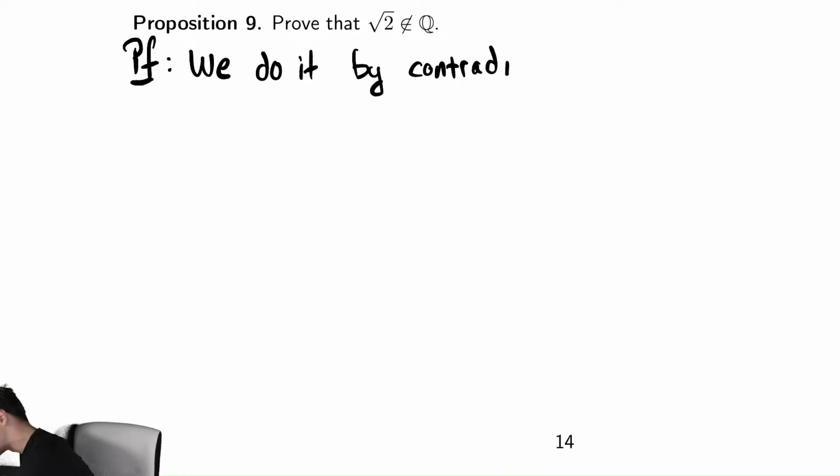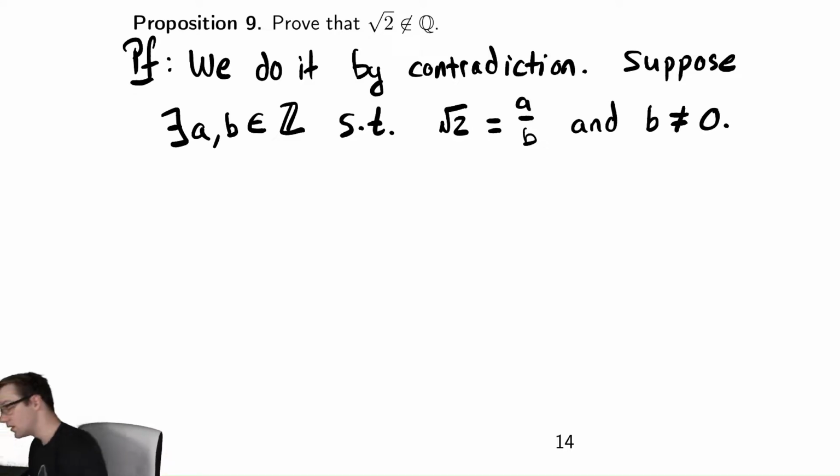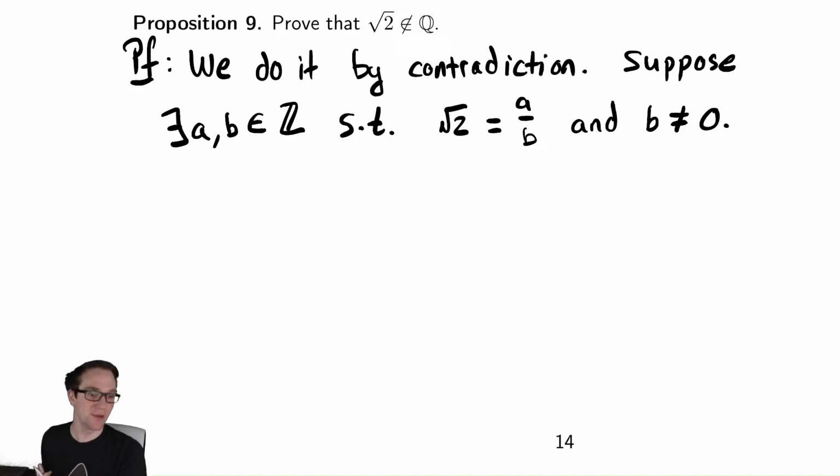Contradiction. And then we're going to state what that means. Suppose there exist two integers, a and b, in the integers, such that root 2 equals a divided by b, and b is non-zero. A further assumption that I'm not going to write down here, but may be relevant later, is that we can assume that this fraction is in simplified form.